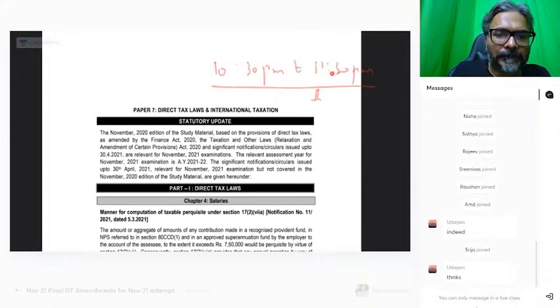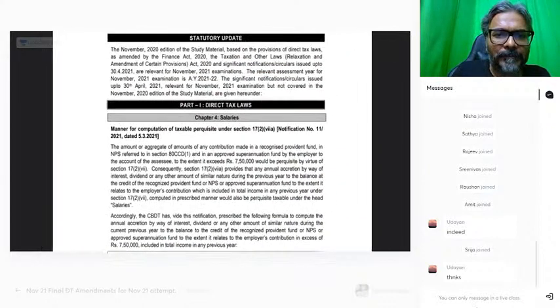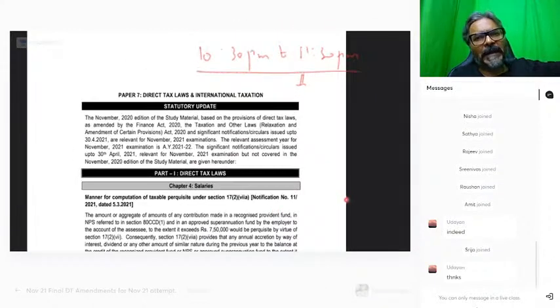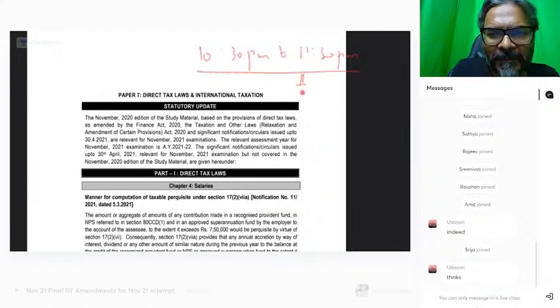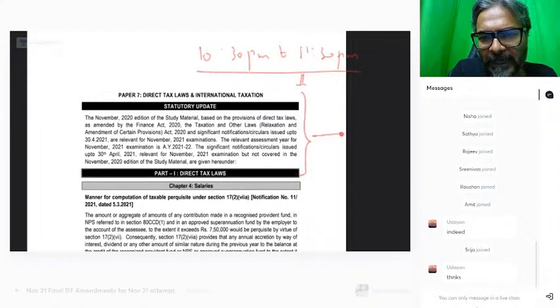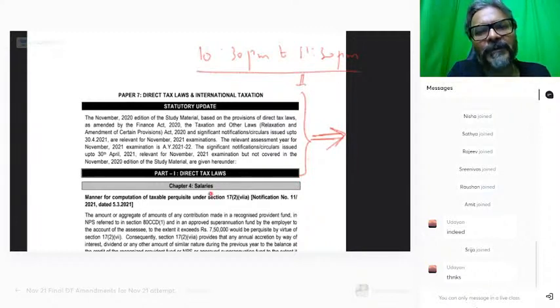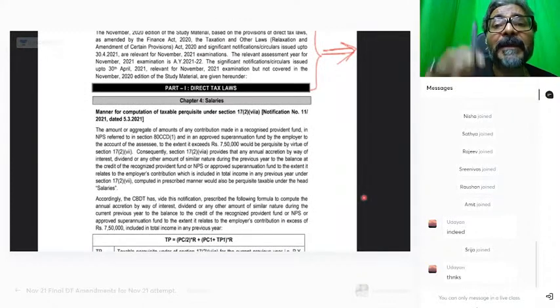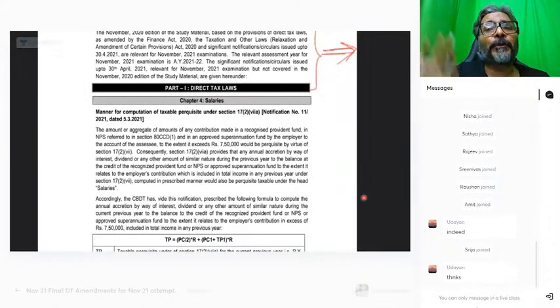Now, students, all of you pay attention. This PDF file, first of all, is already there on your ICAI website. Ensure that you pick up this particular PDF file, students. This PDF file has the extra amendments that November 21 attempt students have to do.